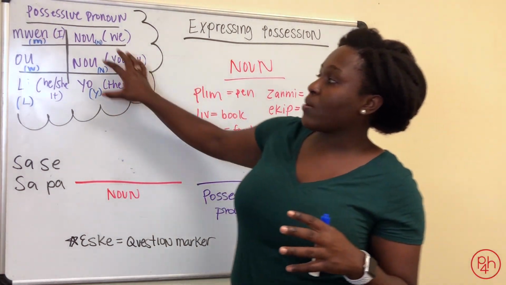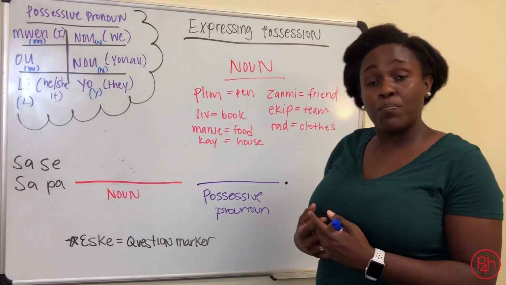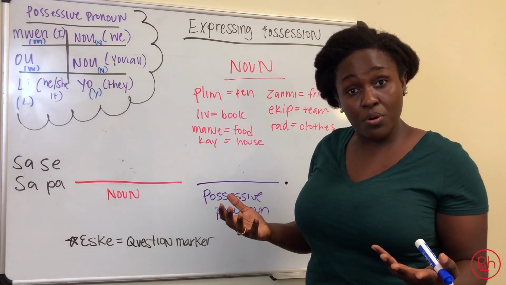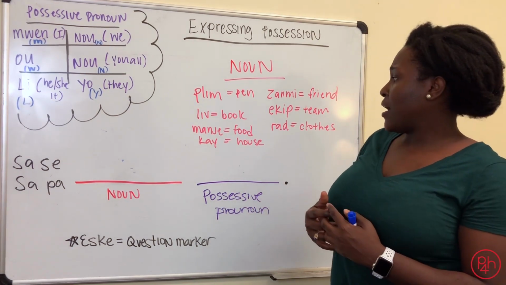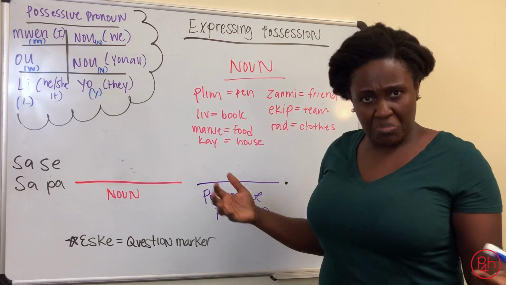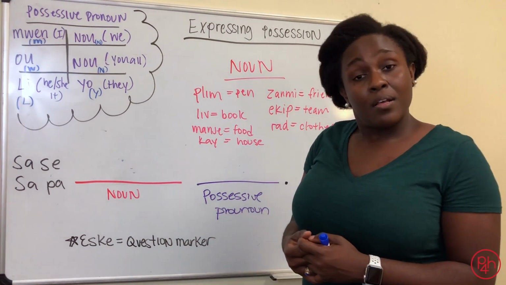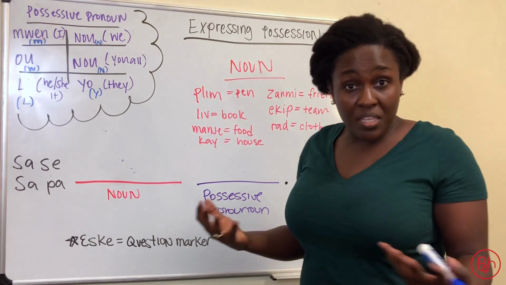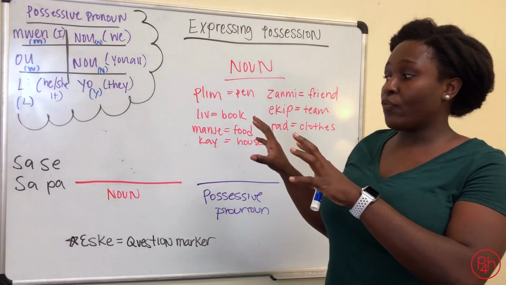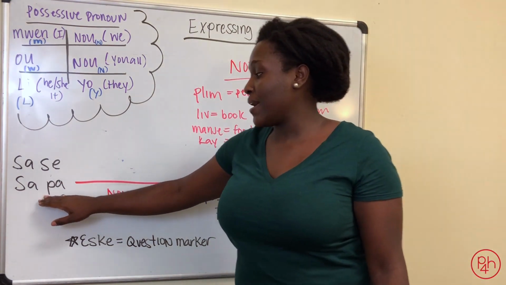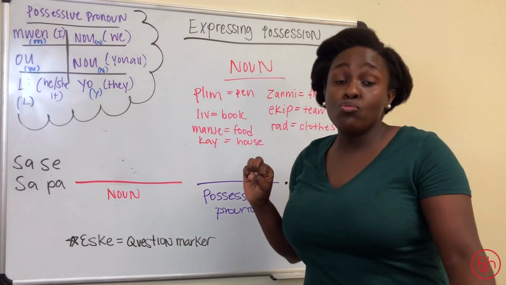And go ahead and play around with the possessive pronouns. I could say, est-ce que ça c'est équipou? Is this your team? If you're going on a missions trip or a service trip to Haiti, est-ce que ça c'est caillou? Is this your house? I could say, est-ce que ça c'est zamili? Is this her friend? So go ahead and play around with this formula. It's either ça c'est or ça pas, and then you put the noun and the possessive pronoun. Mwen, ou, li, nous, yo.